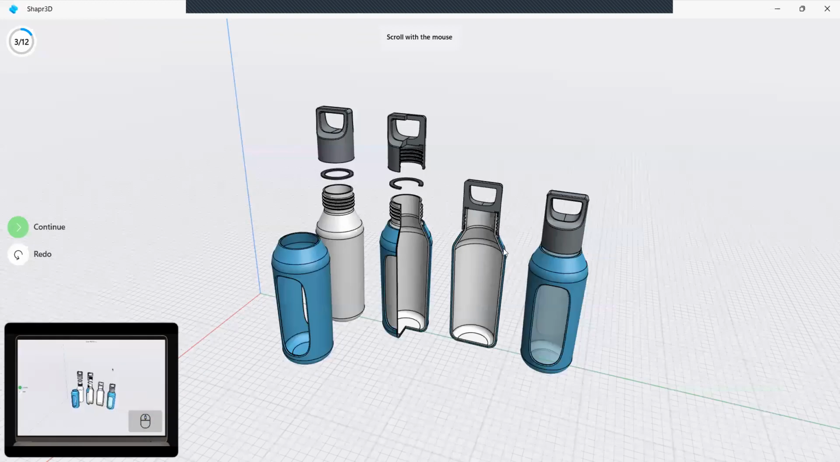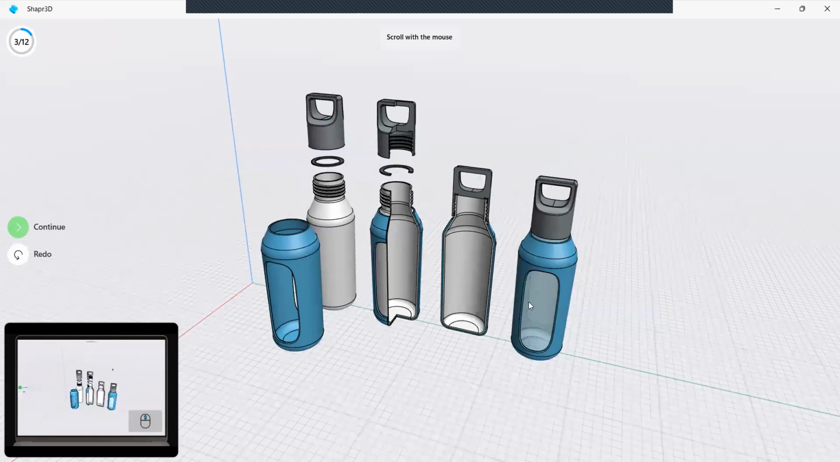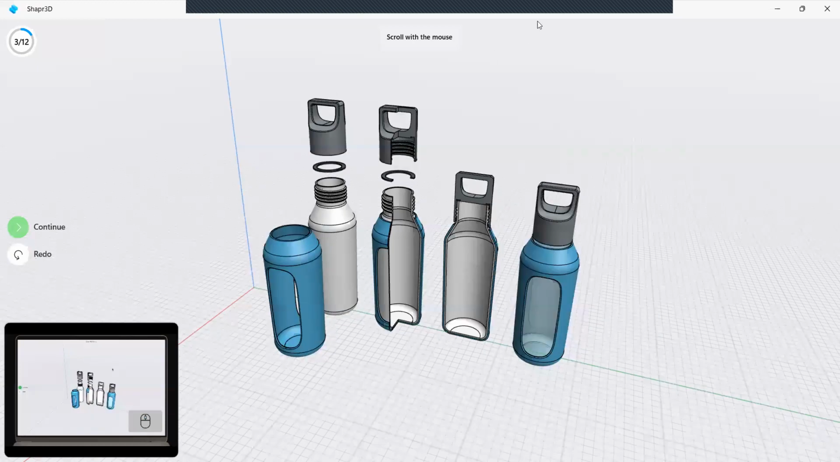So here, you guys, you learned how to install Shapr3D. In the next class, we'll teach how to do the sketches. Okay. Thank you.